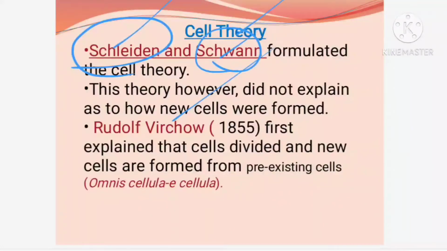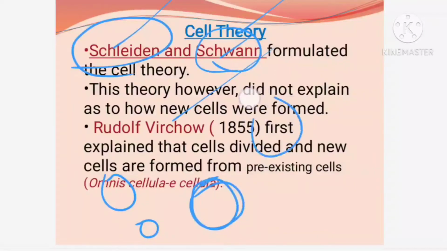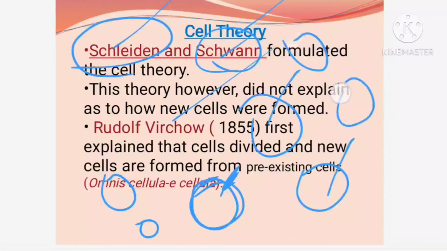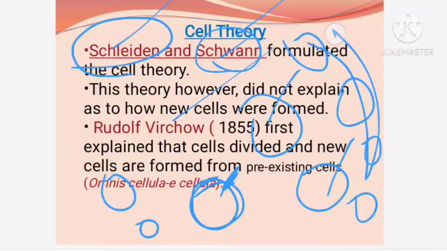Already some cell should be there, and only from there can a new cell arise. For example, a zygote is formed because of the fusion of two cells. The zygote divides into two, so one cell is already there and from it two new cells come. Again they divide into four. Like that, all new cells come from pre-existing cells.